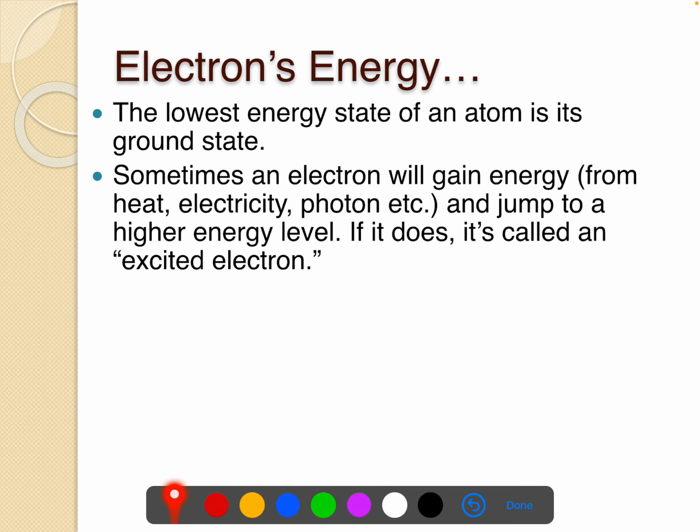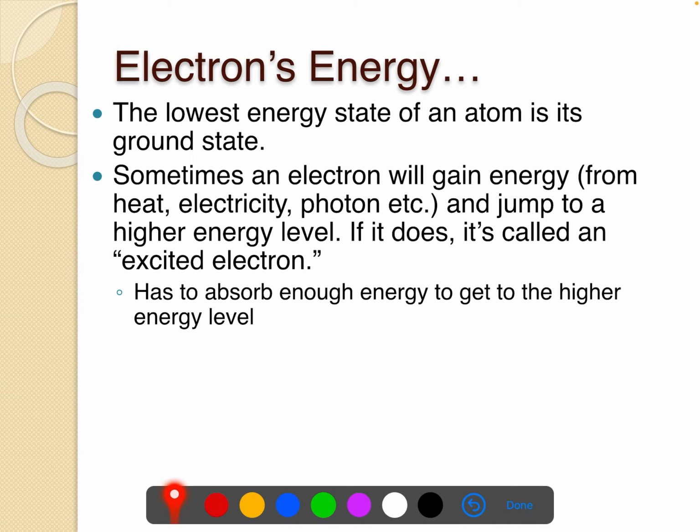So let's look at an electron's energy. The lowest energy state of an atom, we call this the ground state. Sometimes the electron will gain energy. Electrons can get energy from various places. They can get it from heat, electricity, other photons, and they will jump to a higher energy level. If it does this, the electron is now an excited electron. So it has to absorb enough energy to get to the higher energy level.